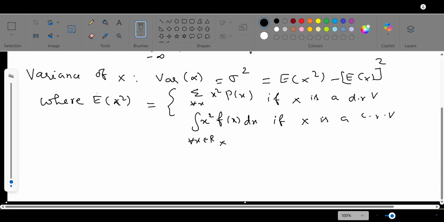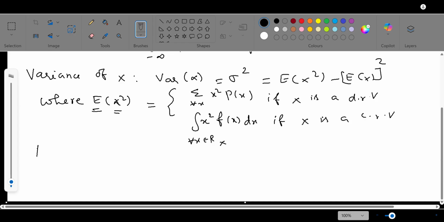Easily you can understand that E is an operator which operates on what comes inside the bracket. Its terms are multiplied with the probability mass function or probability density function, and taking the sum or integral over the existing space is known as the expected value of that variable.